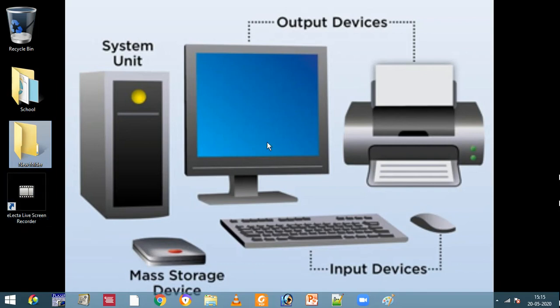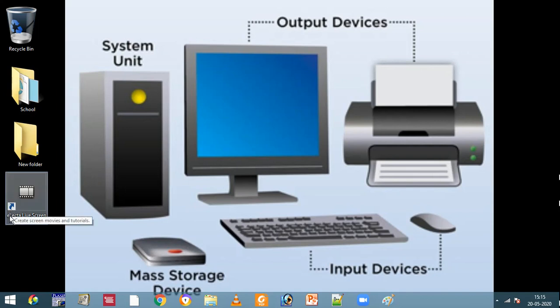So I don't want to keep it in many folders, and I don't want to waste my time opening all the folders every time. So I'll just create the shortcut and keep it on my desktop. Whenever I want to make a video, I'll just double click it, then recorder is started. That is the use of these shortcuts. They act like links. The main program is somewhere in my computer, but I have a shortcut of this program on my desktop, which is very easy to open. That is the use of shortcuts.